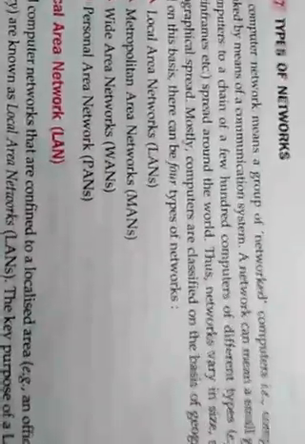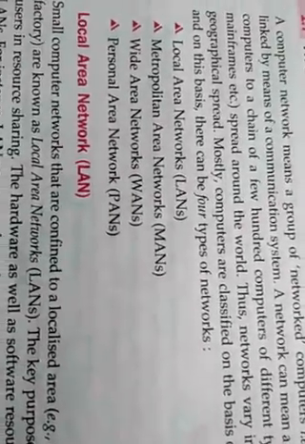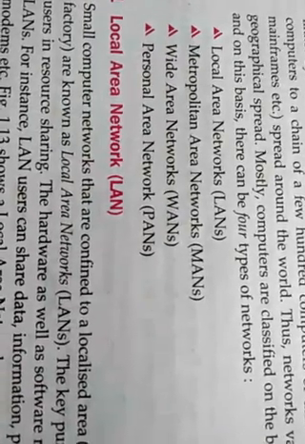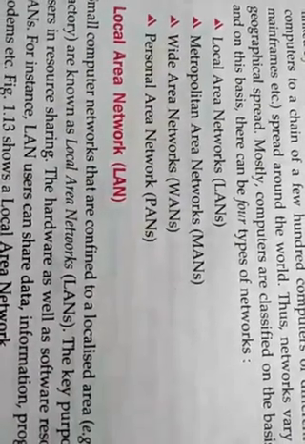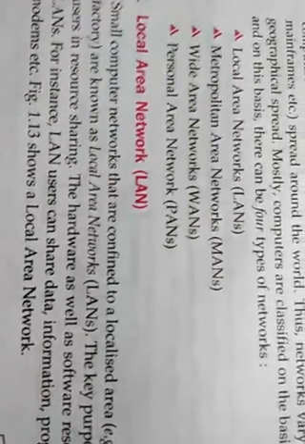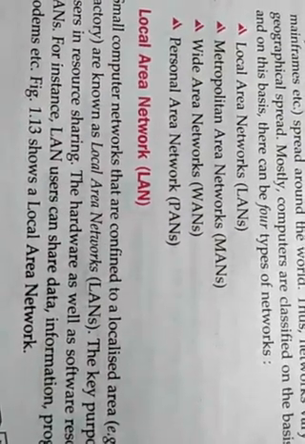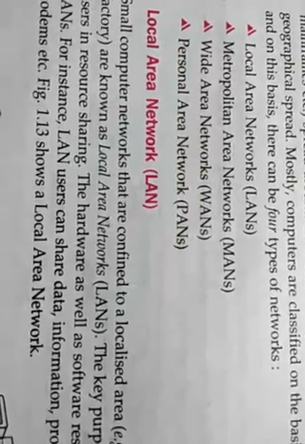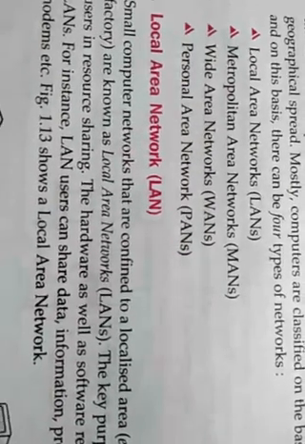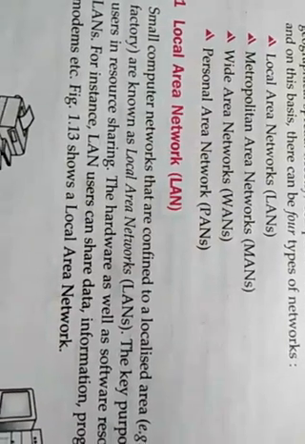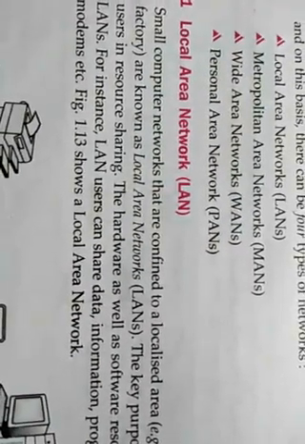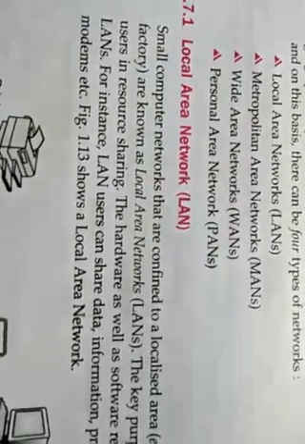And today's next topic is the types of networks. There are majorly these types of networks. Number one is the local area network. A local area network may be within a room, within a building, or within a campus. The main property of this network is that all the computers should be of a similar type, and the maximum range of this network may be 10 kilometers. This is most suitable for universities and engineering colleges.